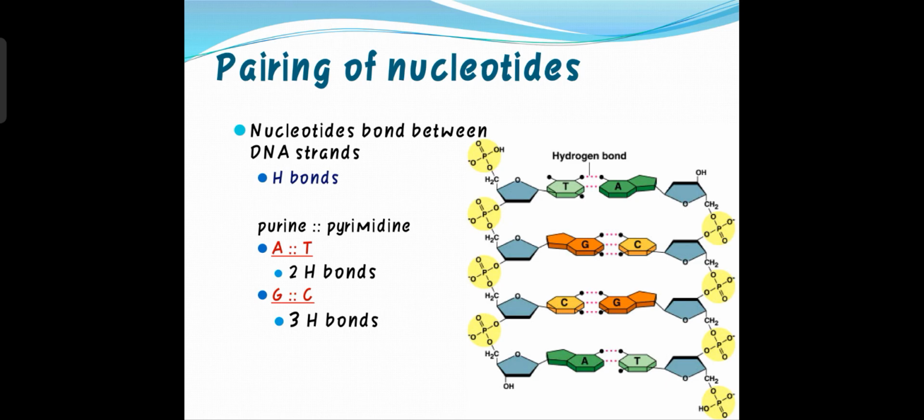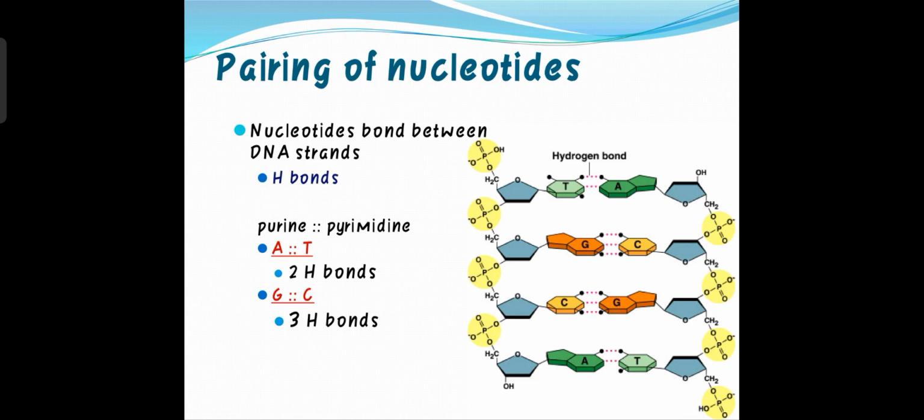Remember, in the two strands of DNA, the phosphoric acid binds to the sugar with the help of the phosphodiester bond, which is called the backbone of the DNA. And inside the DNA structure, the sugar binds to the nitrogenous bases with the help of the glycosidic bond. And all the nitrogenous bases bind to each other with the help of the hydrogen bond. I will tell you about all these different types of bonds in our next class, which is all about the structure of the double helical model of DNA.